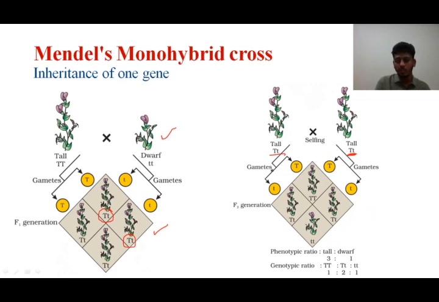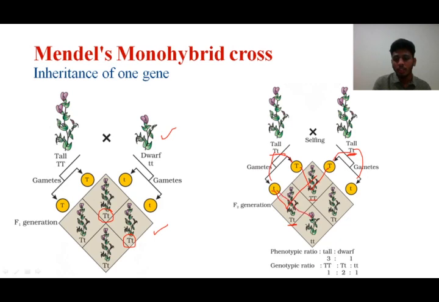When they are allowed to self-fertilize, the capital T goes for one gamete and the small t goes for another gamete. Here also the capital T goes for one gamete, the small t goes for another gamete. And when they cross, capital T and capital T are here, capital T and small t are here, and small t and capital T are here. For our convenience, we write it as capital T and small t.